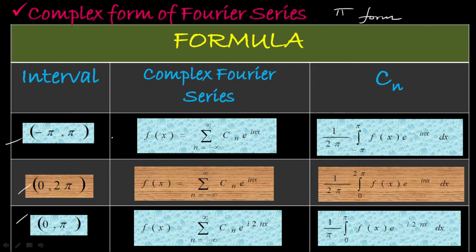If it is minus pi to pi, this is the general Fourier complex form. This gives you the complex form of Fourier series in general. If it is 0 to 2 pi, this is f of x, and 0 to pi. For f of x, you calculate the value of Cn by making use of this formula. If it is from 0 to 2 pi, you make use of this formula for calculating Cn. If it is from 0 to pi, you make use of this formula for calculating the value of Cn, and substituting in f of x gives you the complex form of Fourier series.